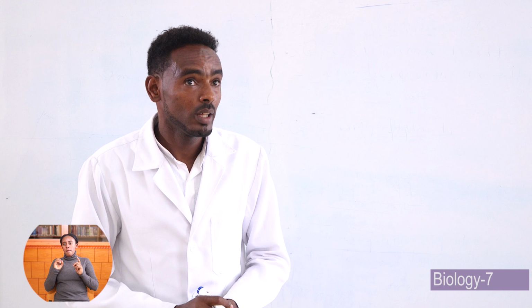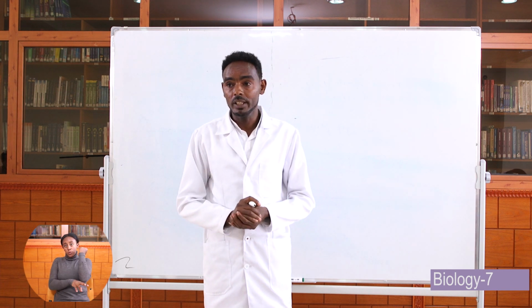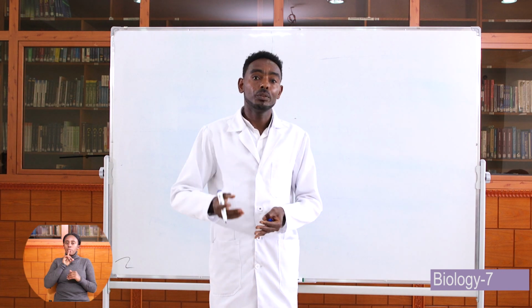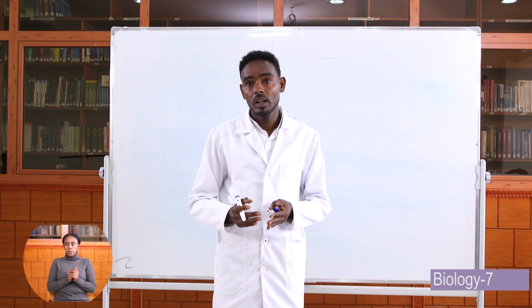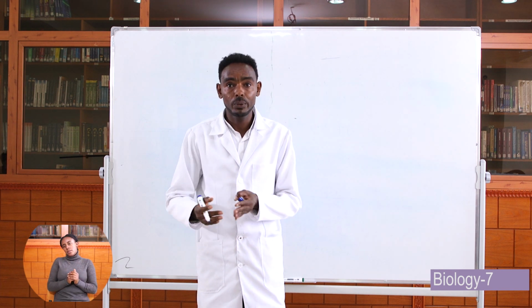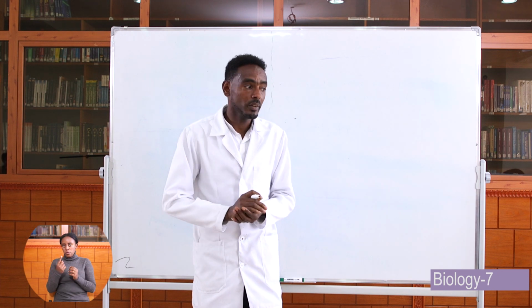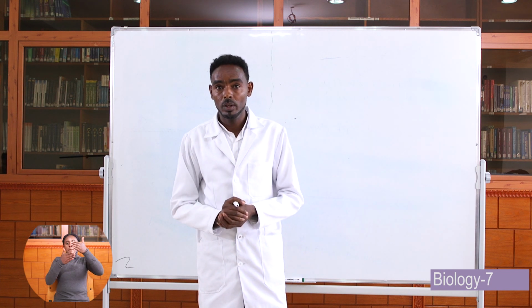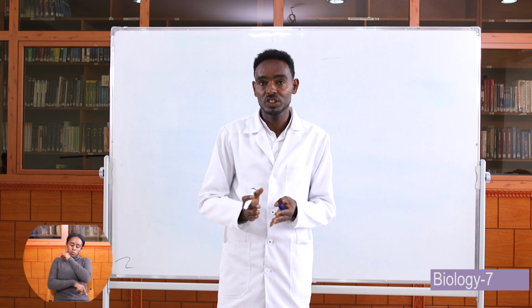Now we are starting a new subtopic, which is about the root and the function of the root. Root is the underground part of a plant which grows downward into the soil. It consists of some parts like main root, lateral root, root hair, root tip, and root cap. When we see them one by one, we start from the first one, which is the primary root or main root. Primary root is a type of root which grows at the base of the stem.